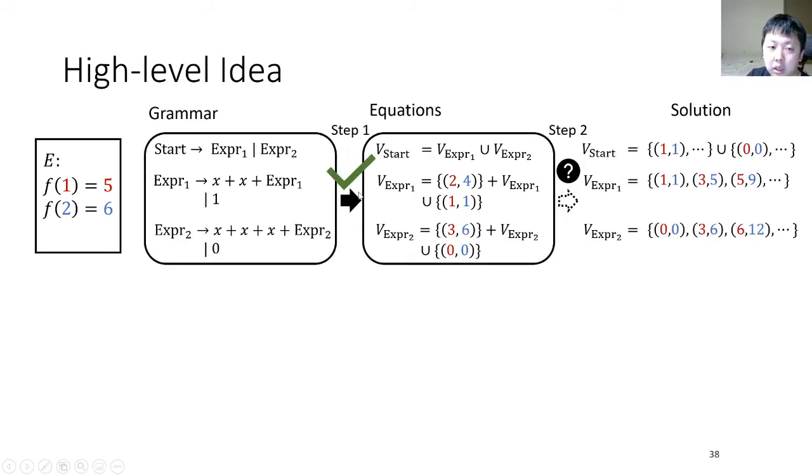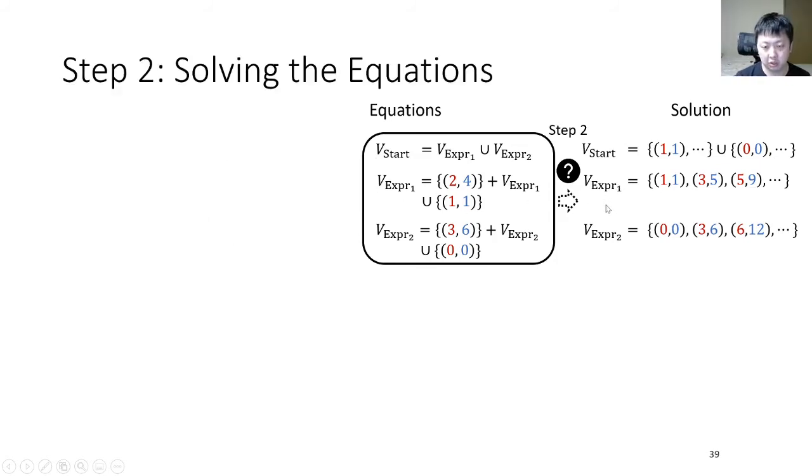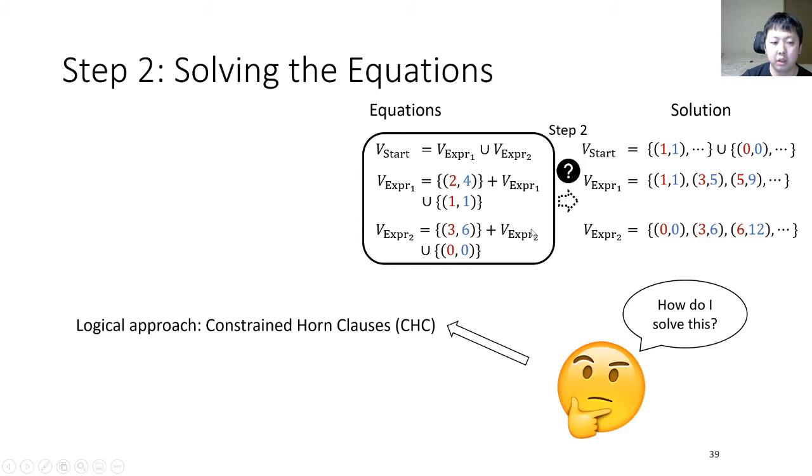After seeing the first step, we will move to the second step, how to solve the equations to get solutions. I will introduce two methods to solve these equations. The first one is a logical approach, in which we use constrained Horn clauses, and the second one is an iterative approach in which we use Newton's method.